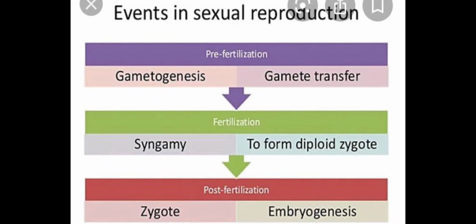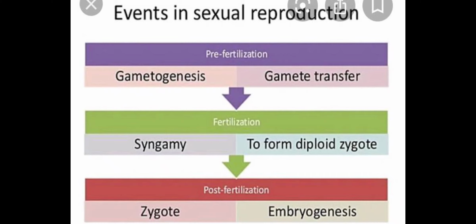Now, when you talk about the events in sexual reproduction, you can see in the image that it is categorized into three parts: pre-fertilization events, fertilization events, and post-fertilization events. Pre-fertilization events are the events which occur before fertilization, and include gametogenesis and gamete transfer.